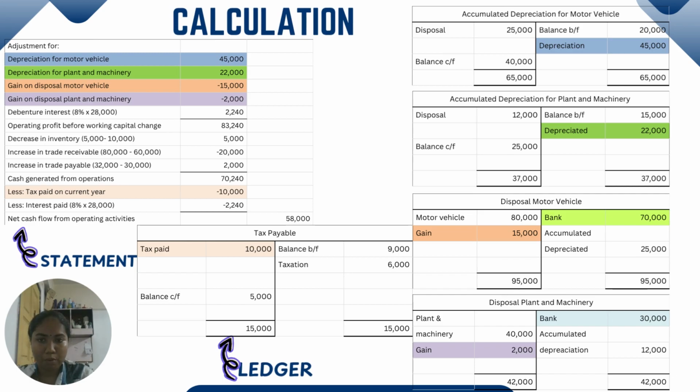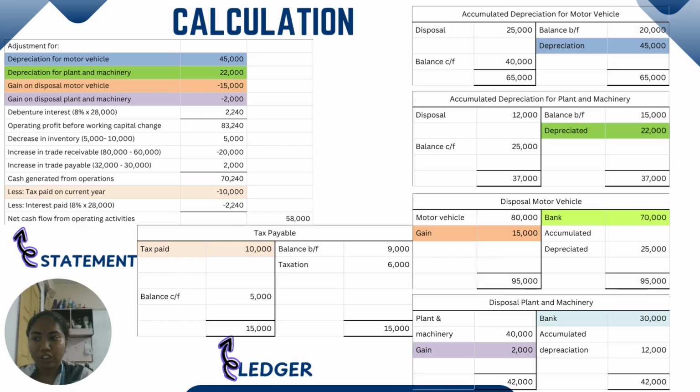We are still at the cash flow from operating activities. Now I will explain the adjustment for depreciation for motor vehicle. If you see at the right side, there is the ledger accumulated depreciation for motor vehicle. Balance carry forward is 20,000 and the balance carry forward is 40,000 and the deposit for the depreciation for motor vehicle is 25,000. Sum at the debit side minus the balance carry forward 20,000, got 45,000.